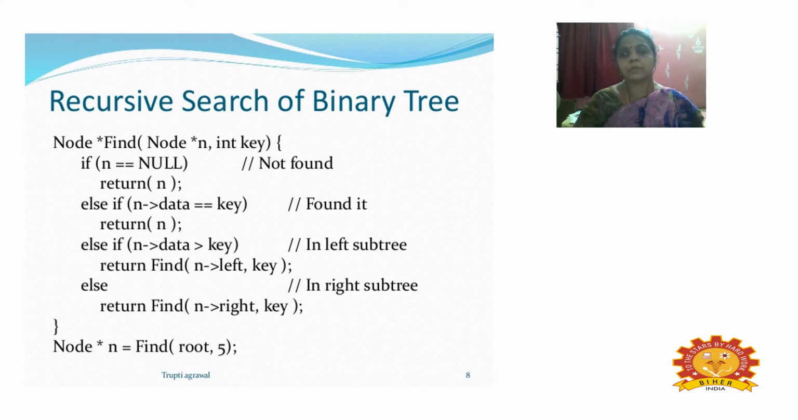So if n is equal to null, we return the n value. Else if n of data is equal to key, we say the value is found. Else if n of data is greater than the key, it is the left subtree: return find n of left, key. Else we say find n of right, key. So the node we are searching for in the tree is found, and it equals the given key value of the element we are searching for.